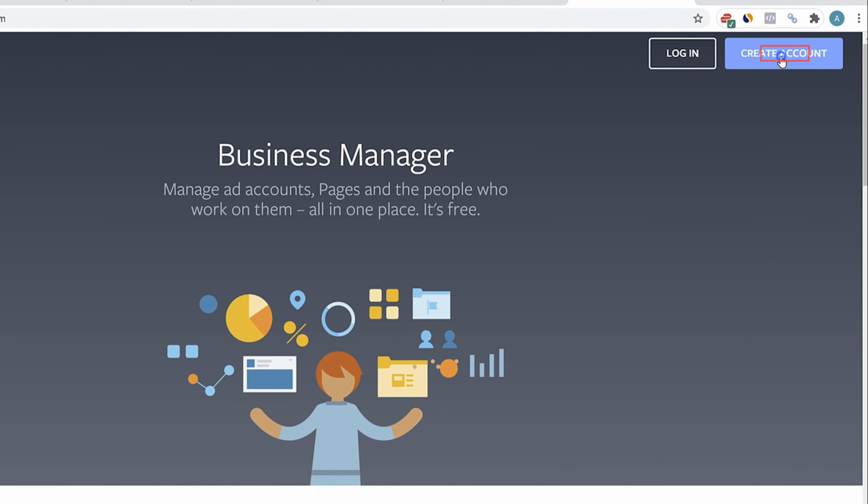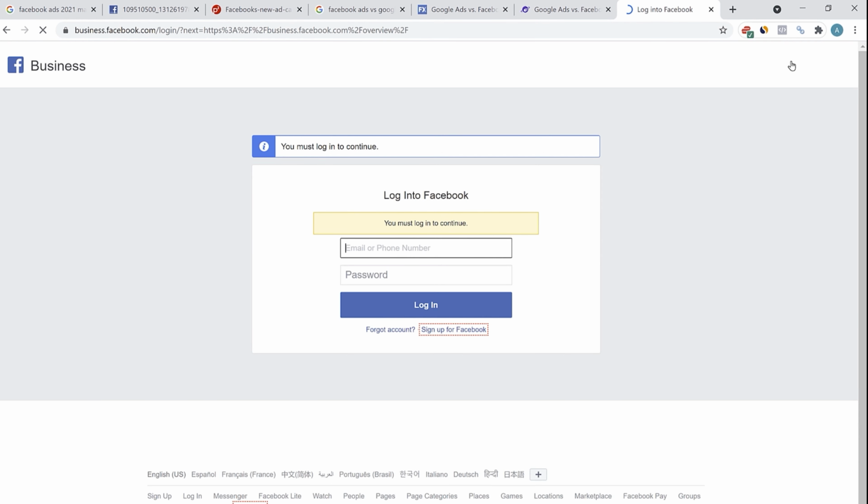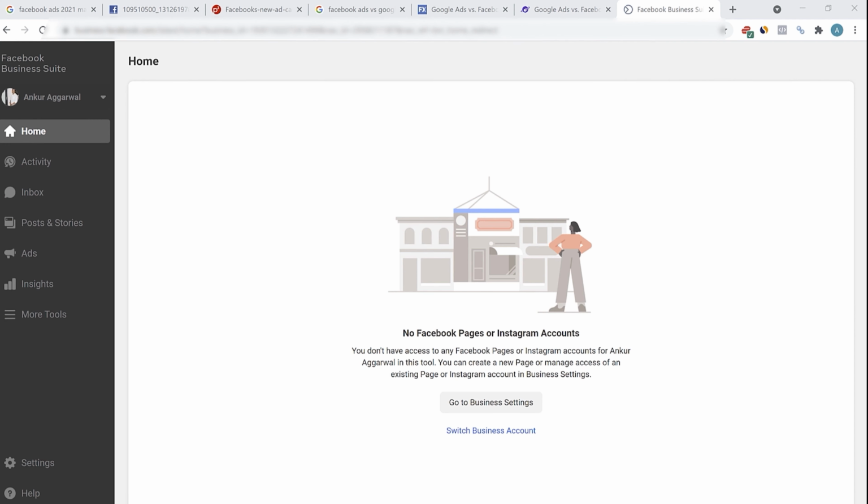To create an account, click here on Create Account. Log into your Facebook, and it's a fairly straightforward process. I already have a Business Manager, so I'll be logging into that. This is the area you will be redirected to. Since this is a brand new ad account, you won't see much data here, but once you have multiple pages connected and you are doing some work, then you'll see a consolidated report here on the dashboard.